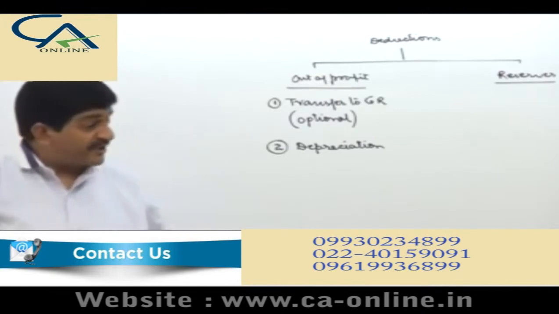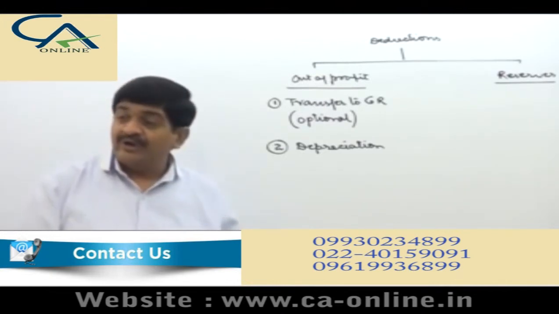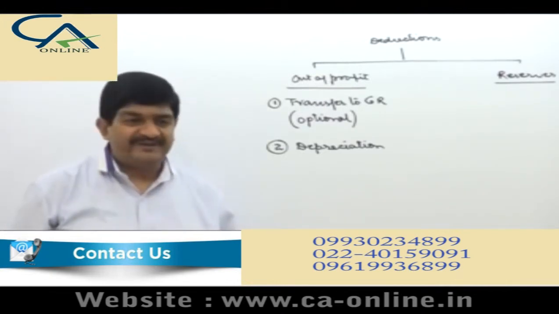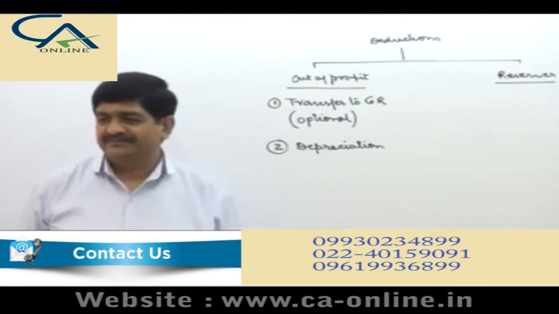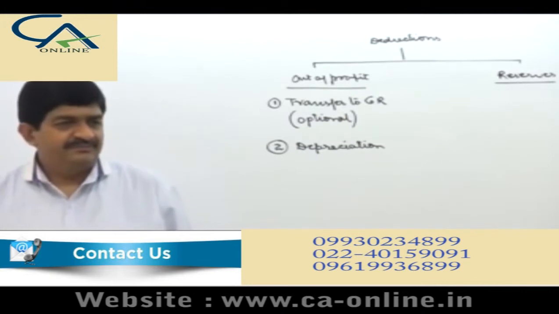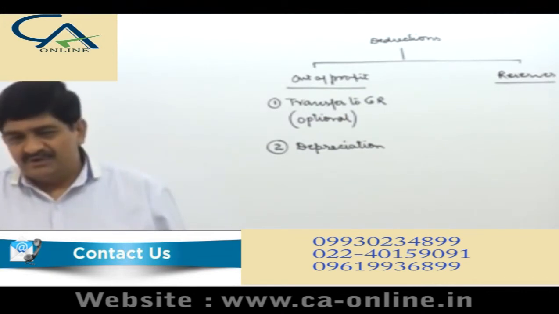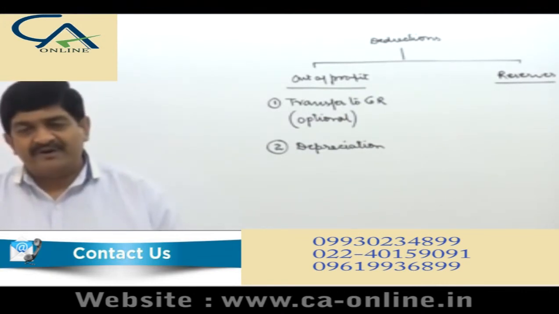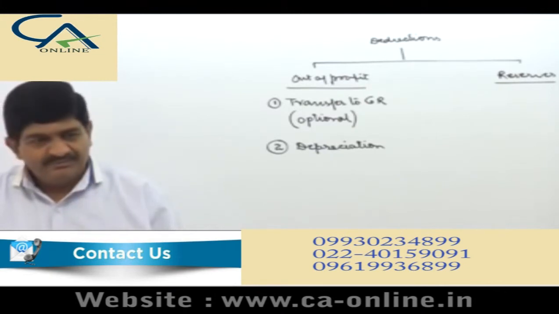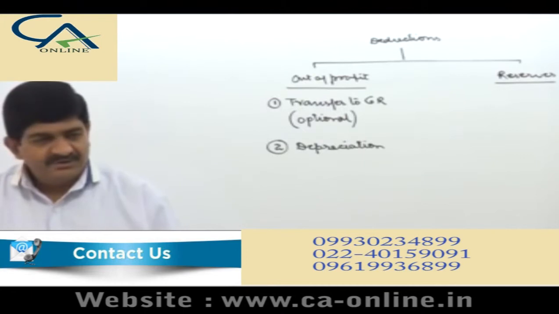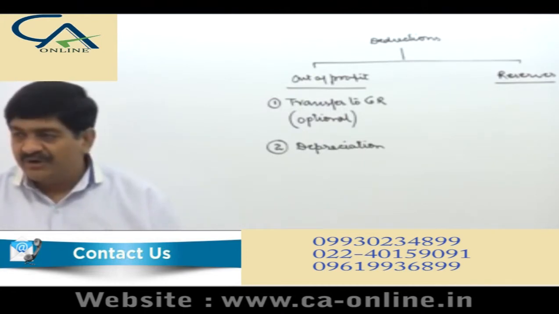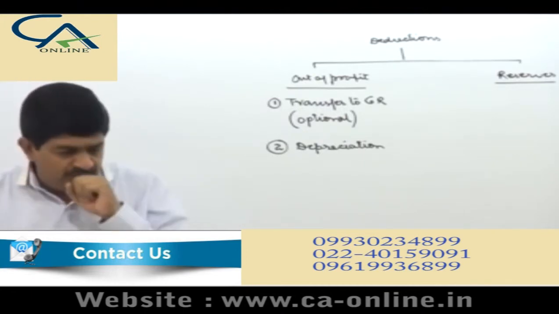So while calculating your actual profits, you might have provided depreciation not as per the Companies Act. Now do it as per the Companies Act. Recalculate. Quite possible as per the Income Tax Act you have a loss, but as per the Companies Act you have a profit. So provide depreciation as per the Companies Act.